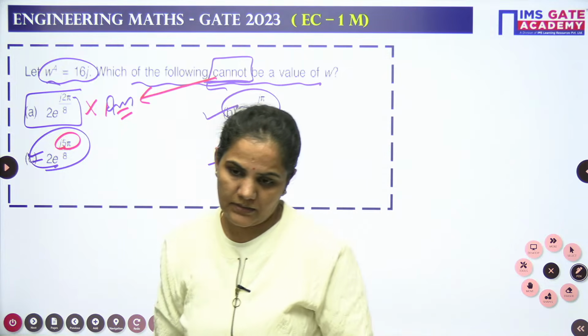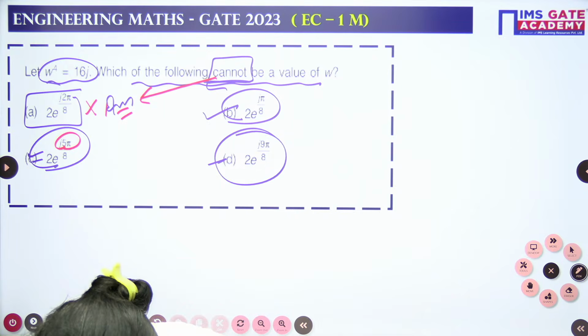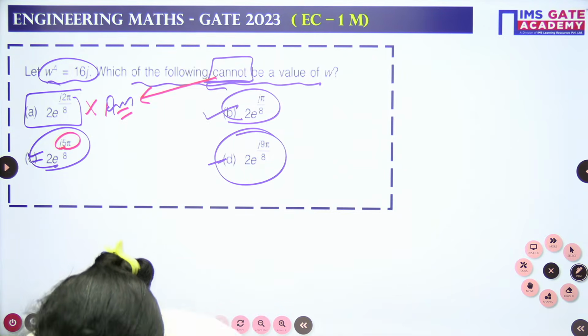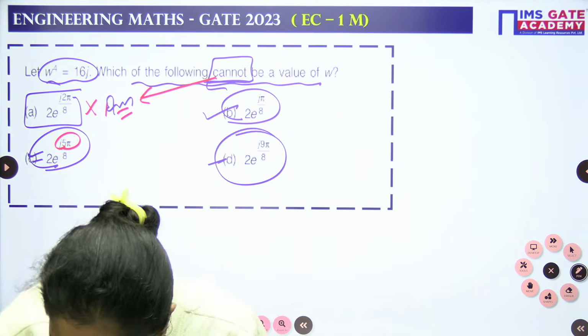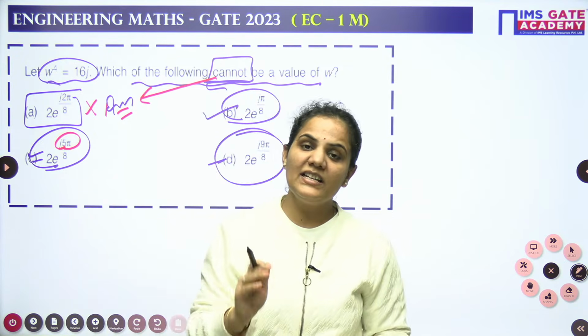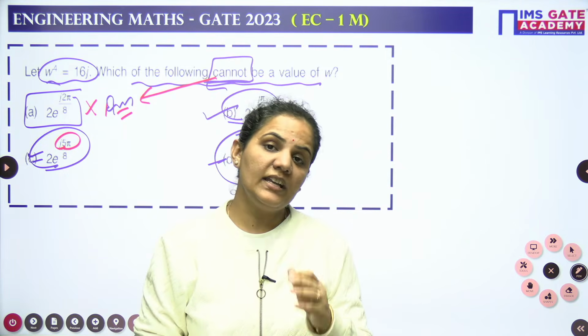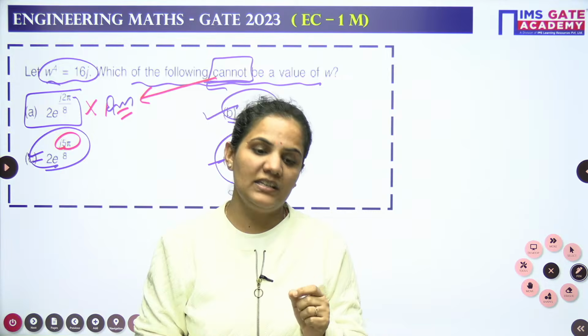Very easily we can approach this one. The result is A for Ahmedabad. Clear? So very easily we can approach the question. Again, if you know the basics of complex variable, we can approach the questions very, very easily.